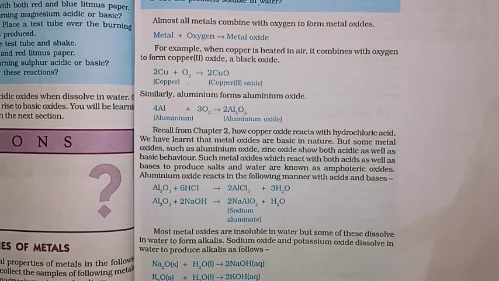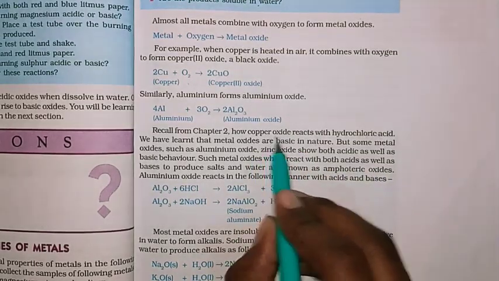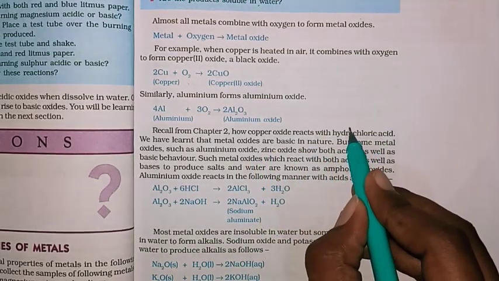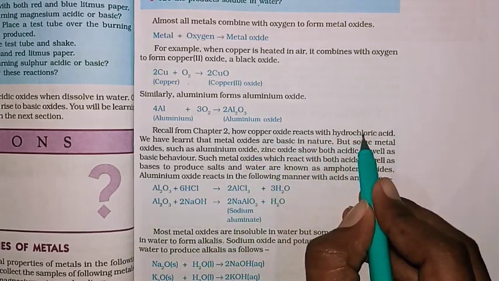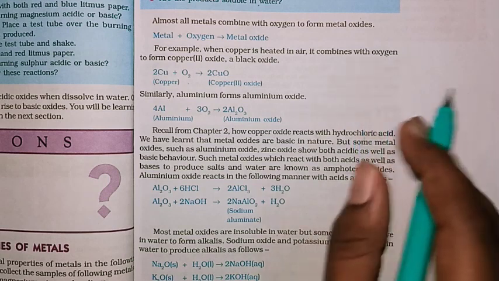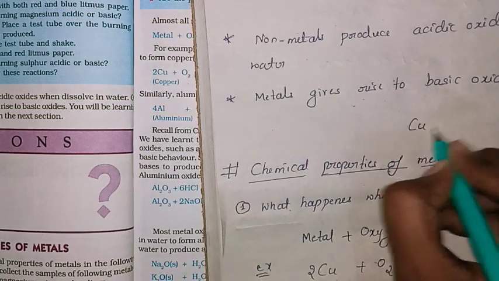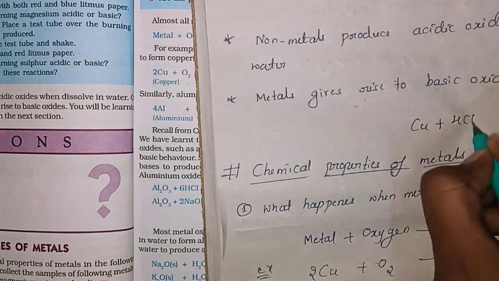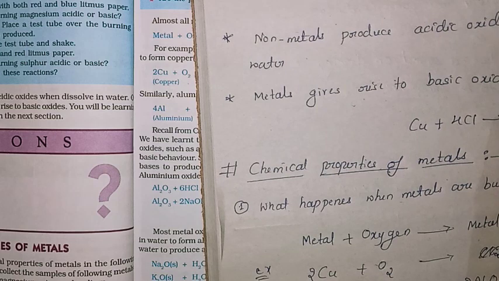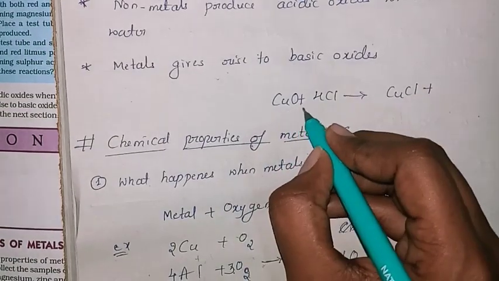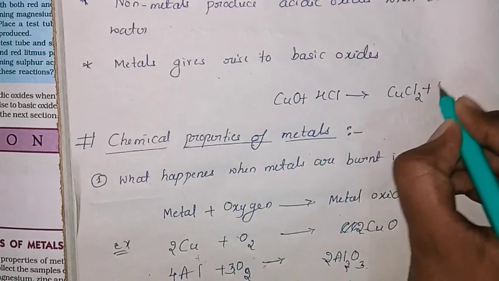Now it is okay. Some important points were given, as we observed in the previous class also. Copper oxide reacts with hydrochloric acid, that is HCl, to give copper chloride and H2O.